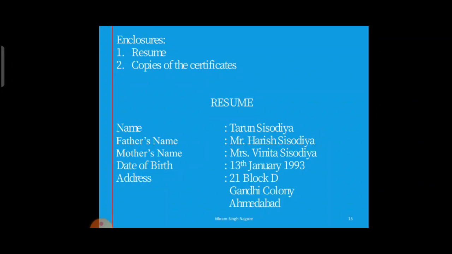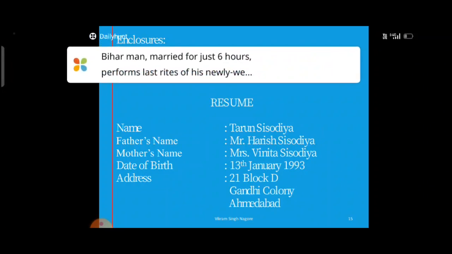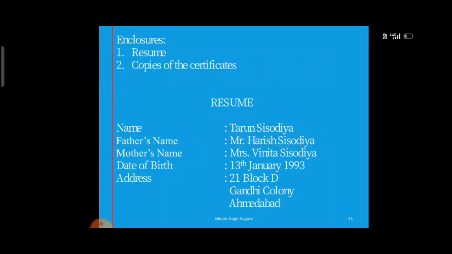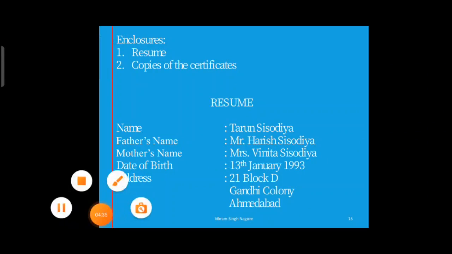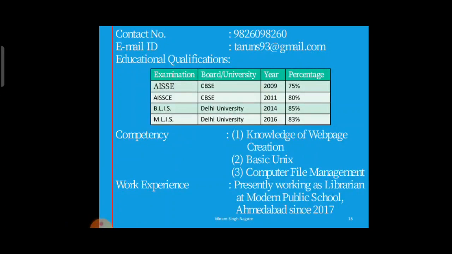Date of birth 13th January 1993. Address 21 Block B, Gandhi Colony, Ahmedabad, or according to the question. Contact details, then email ID and educational qualification.